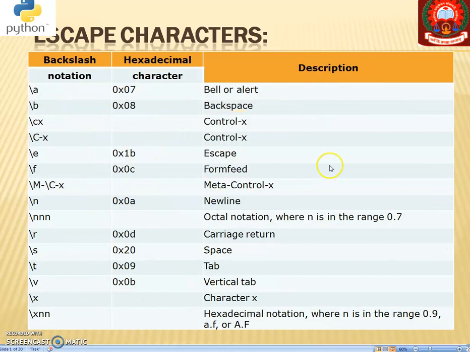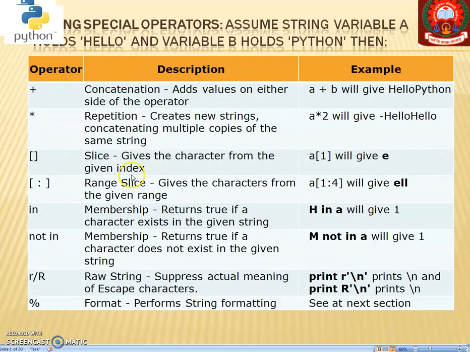So next thing that we're going to see is escape characters. There is no need to remember them, but some are used during strings, like \n, which we use during programming for a new line, octal and all these things. If you want a space, you can use \s. If you want a tab, you can use this one. If you want a vertical tab, or the character X, you can use these notations, all of which we are going to see.